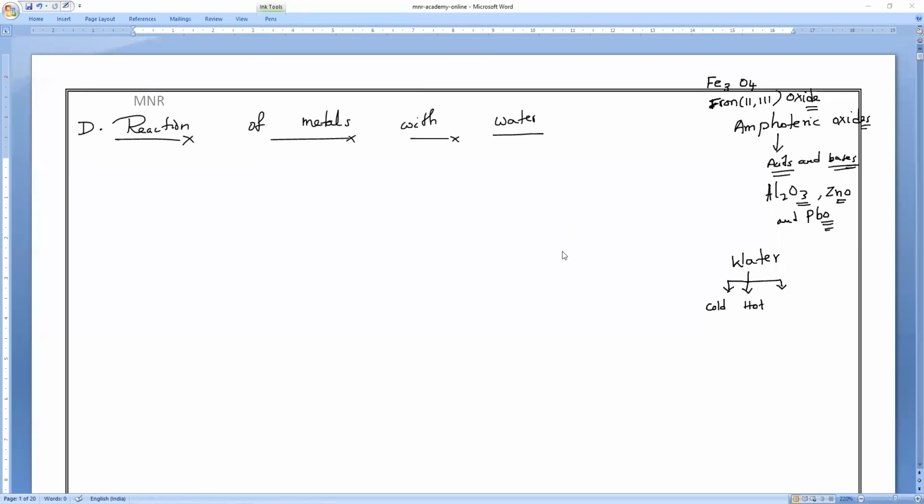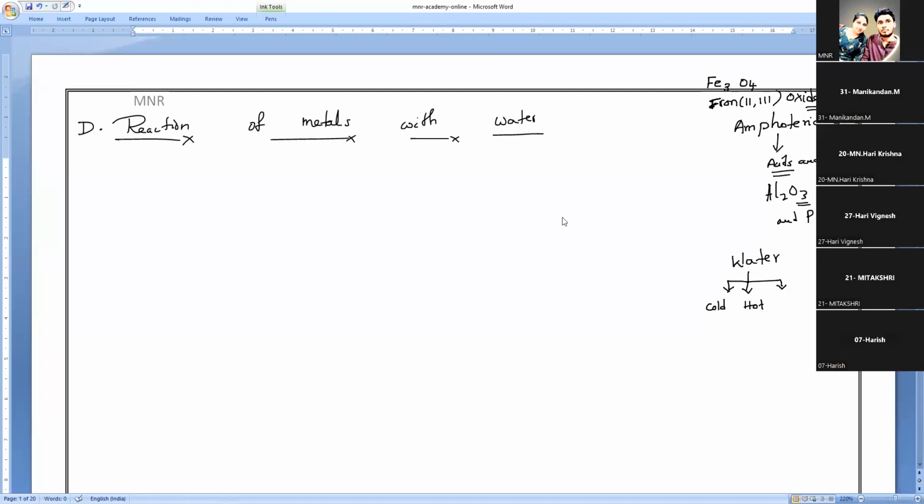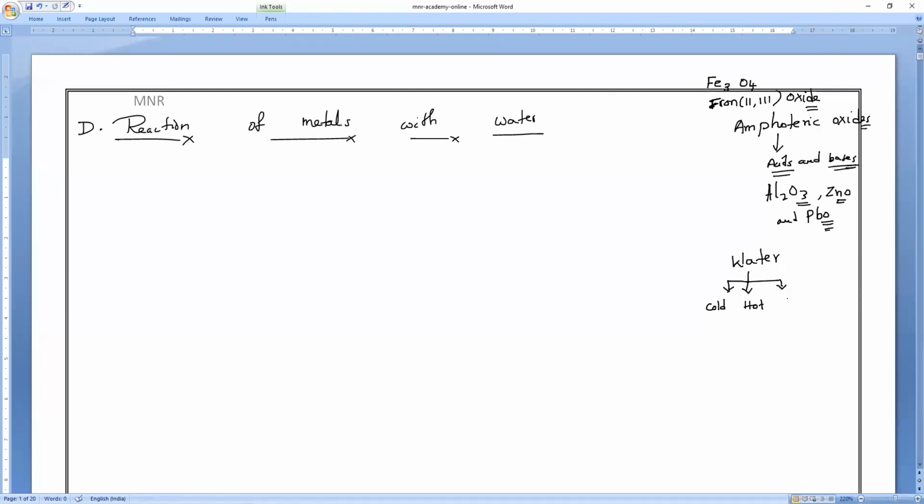Water vapor we used to call something. What is that, guys? Steam. So these three words will rule this entire concept, and 100% there will be a question in our board exam also. So be very smart always. Any problem, you can ask me.